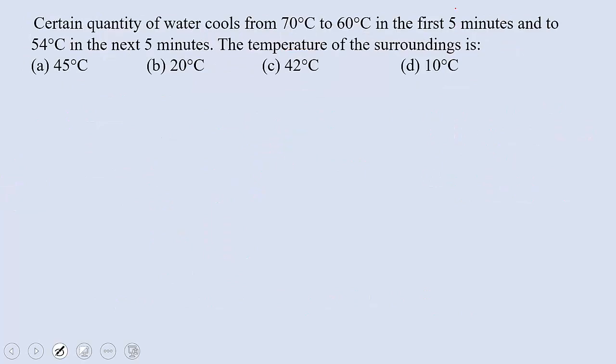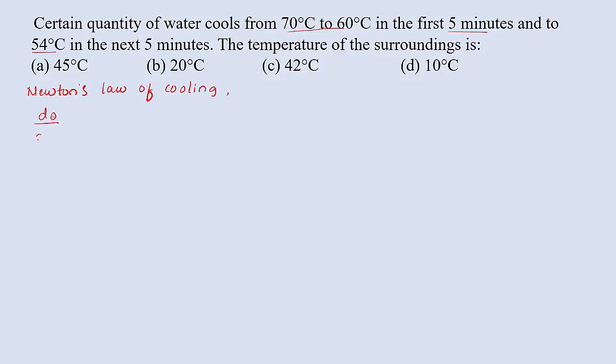Certain quantity of water cools from 70 degrees Celsius to 60 degrees Celsius in the first 5 minutes and to 54 degrees Celsius in the next 5 minutes. The temperature of the surrounding will be? So we can use Newton's law of cooling here. We already studied this in our regular classes, and we know the equation.